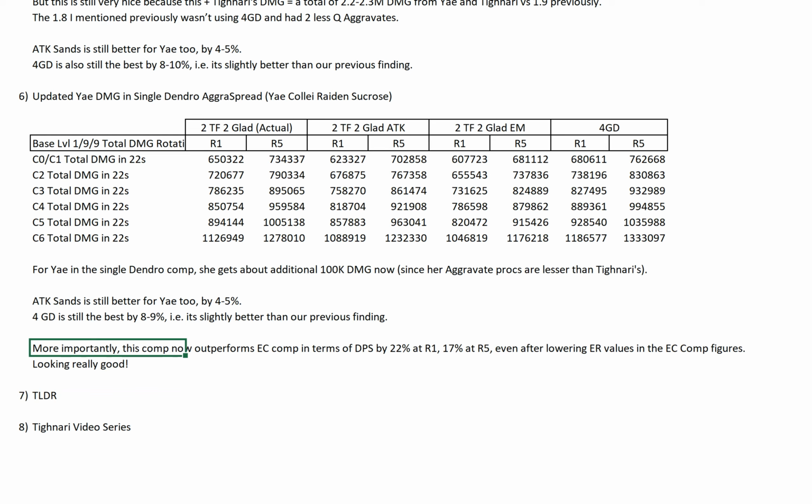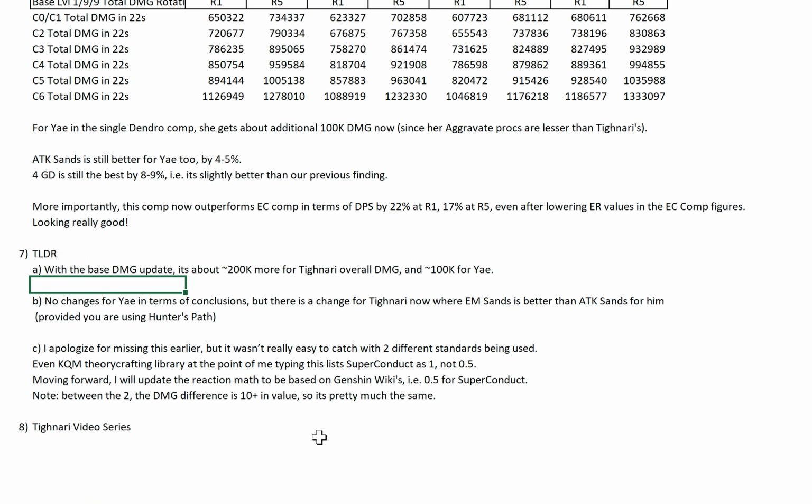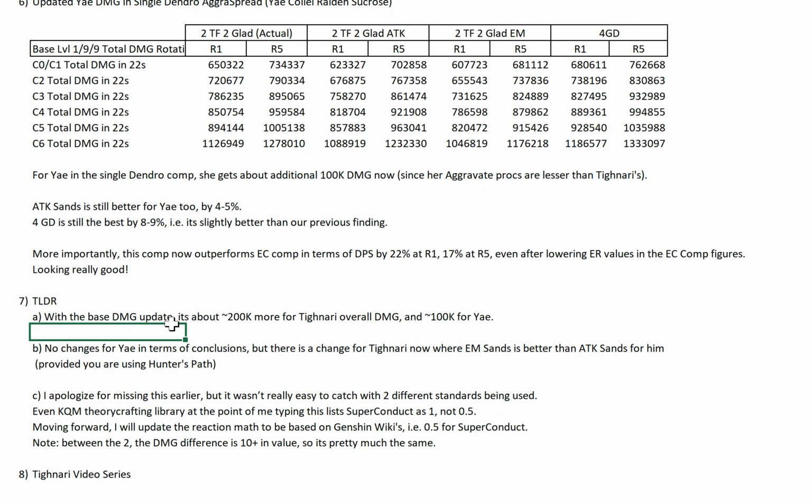So that brings us to the TLDR. TLDR is very, very straightforward. With the base damage update, it's about 200k more for Tighnari overall damage and 100k for Yae. There are no changes for Yae in terms of the conclusions from all the previous math guides, but there's a change for Tighnari now where EM sense is better than attack sense for him, provided you're using Hunter's Path.